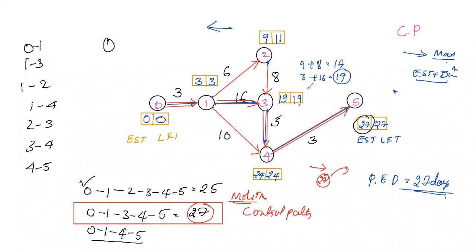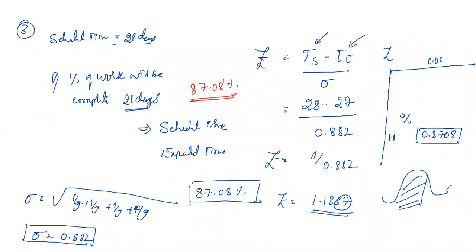In the problem, we expected that all the work would be completed in 27 days, that is what we calculated as expected. But according to this curve, the distribution of the area of completion of the work, even at 28 days only 87.08 percent is complete. From this you need to understand that it is not exactly deterministic. We cannot determine exactly that it will be completed in so many days. We can only say probabilistically, it may take 100 days, it may take 120 days, that is the probability. And even then that will not be exactly sure.